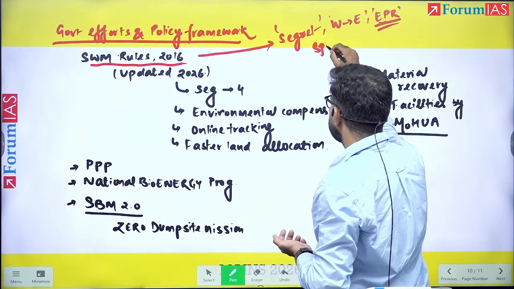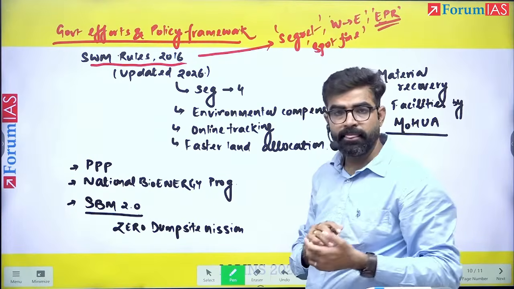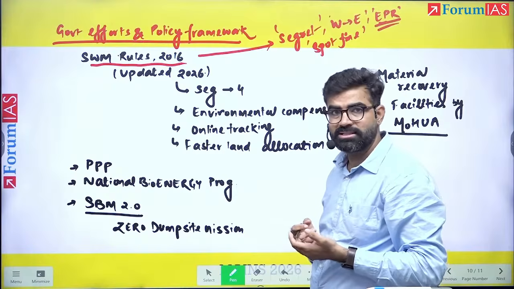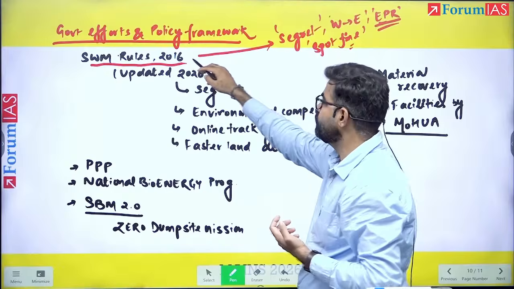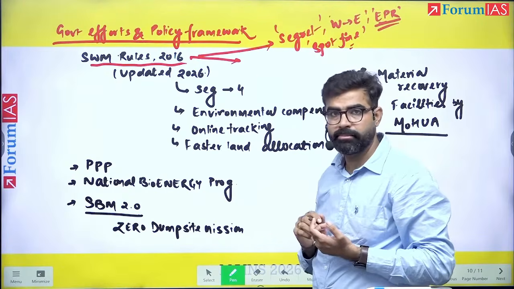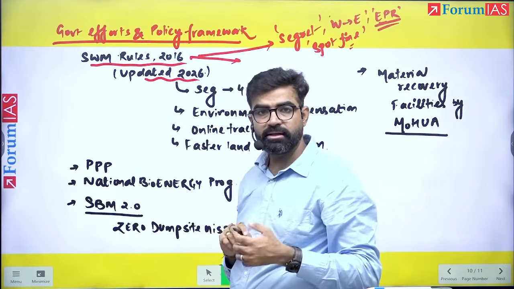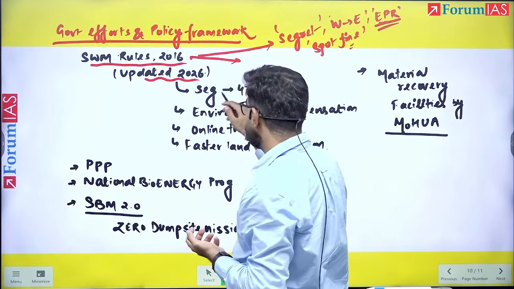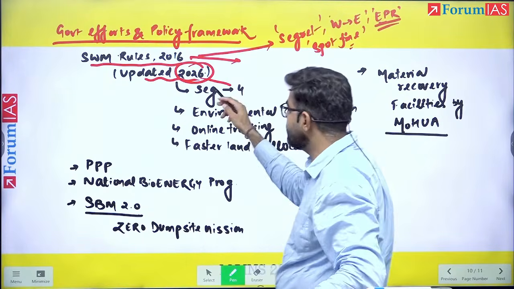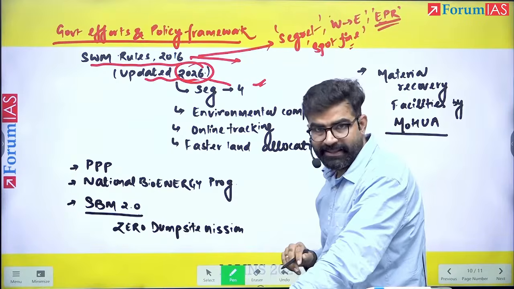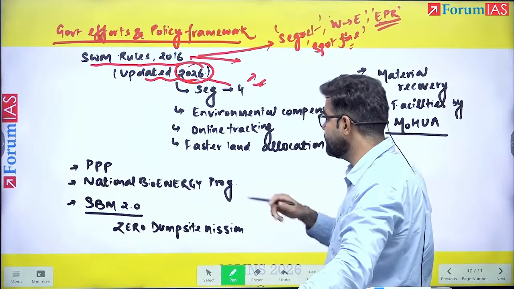Also, the spot fine mechanism was there. Spot fine means if you are littering in the open streets, it can result in a spot fine. Also, it talked about formalization of the informal people, right? However, after a lot of years, we have seen nothing much of the results coming. We updated these rules again and again, time and again. In 2026, we have added some categories of segregation. So the waste is to be segregated now in 4 categories.